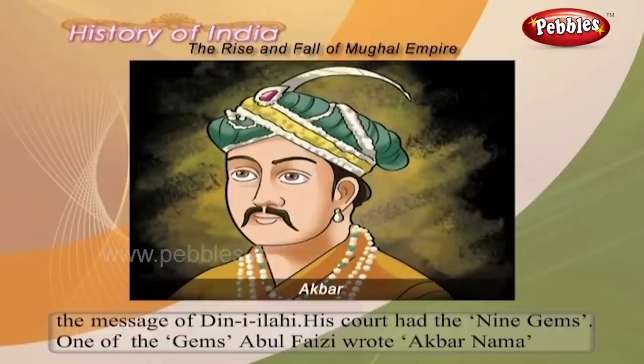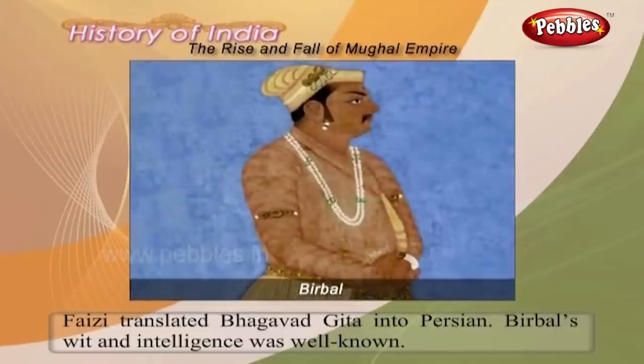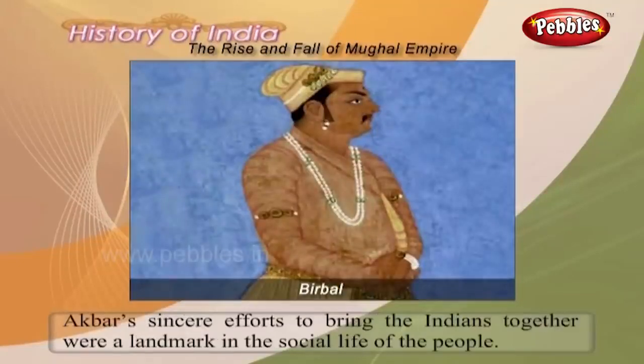His court had the nine gems. One of the gems, Abul Fazl, wrote Akbar Nama. Faizi translated the Bhagavad Gita into the Persian language. Birbal's wit and intelligence was well known. Akbar's sincere efforts to bring the Indians together were a landmark in the social life of the people.